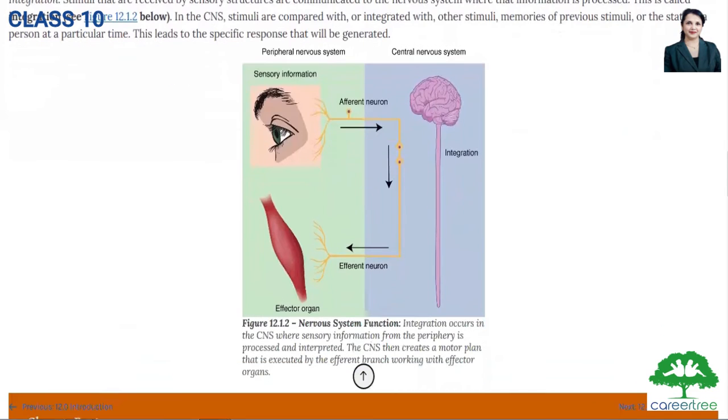In the figure, you can see the peripheral nervous system and the central nervous system. Here is the sensory information. Eye is shown. Here is the afferent neuron. Here is the efferent neuron. And finally, it is reaching the effector organ. Here is the spinal cord and the brain, that is the central nervous system.